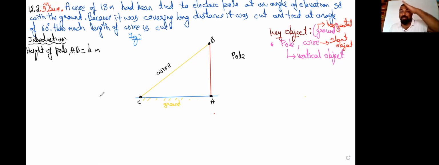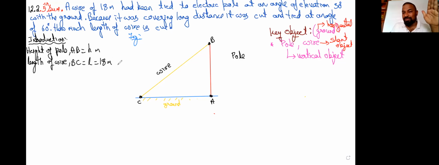The second object is the slant object, which is the wire. Now, I don't want to call it a height or a distance. The slant object is always denoted with L. Therefore, length of the wire. What is the length of the wire he is talking about? Length of the wire, we took it as BC, and the symbol I like to give it is L, and it is 18 meters. So we took the height of the pole and we took the length of the wire.